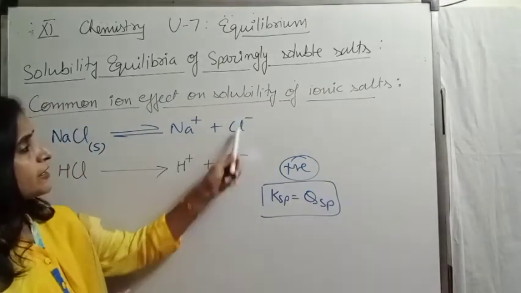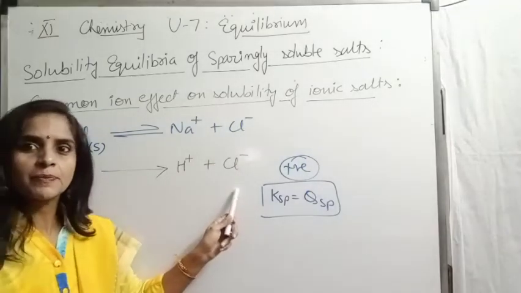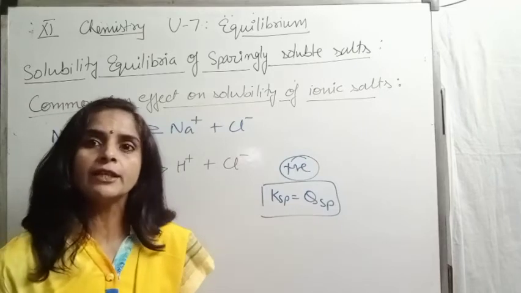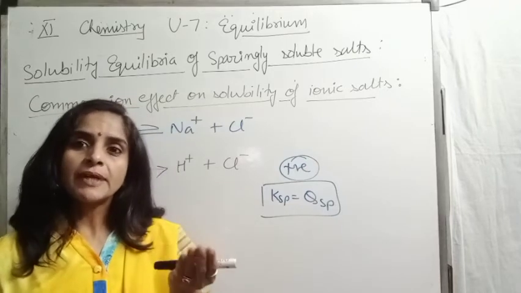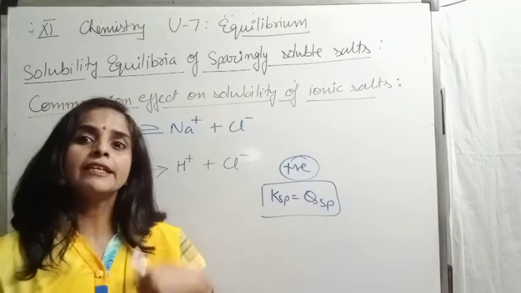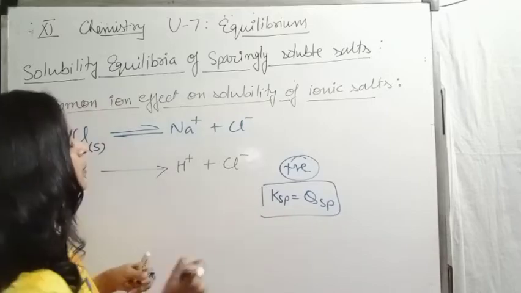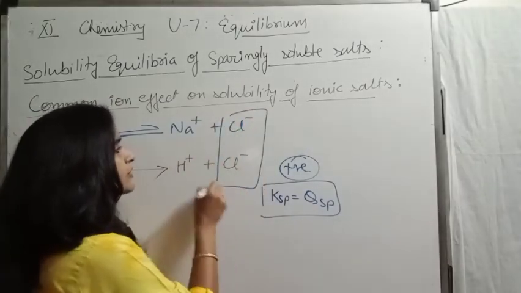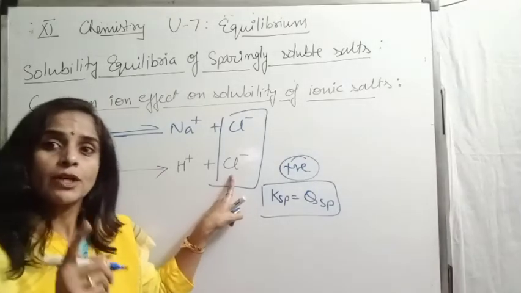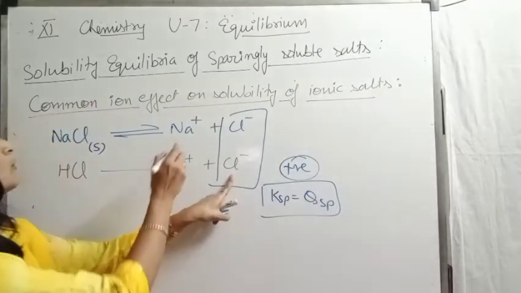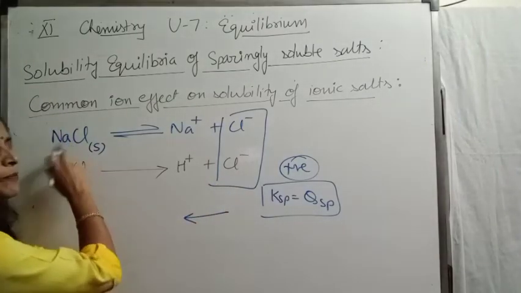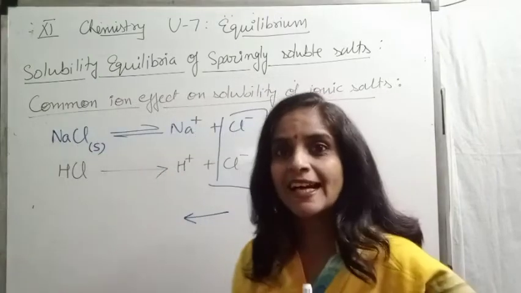Now as the concentration of chloride ion increased, just now we discussed that if we increase the concentration of any one of the ions, precipitation of salt starts, and on decreasing concentration, dissolution starts. So according to Le Chatelier's principle, equilibrium moves in the backward direction, and going backward means precipitation of sodium chloride starts.